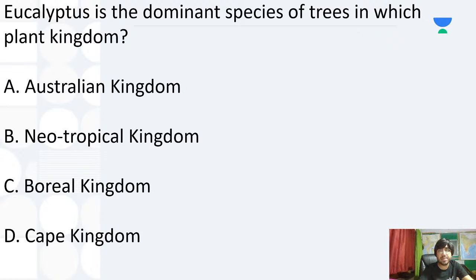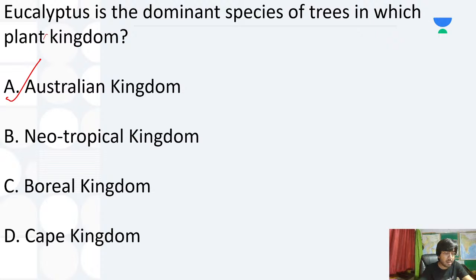Eucalyptus is the dominant species of trees in which plant kingdom? If you have a little bit of idea about geography, you can answer this. But yes, I agree, it is a little bit tough to answer. It is actually the Australian Kingdom. That is A. A is your correct choice. Okay, all right.